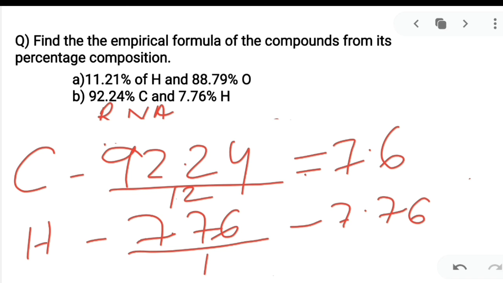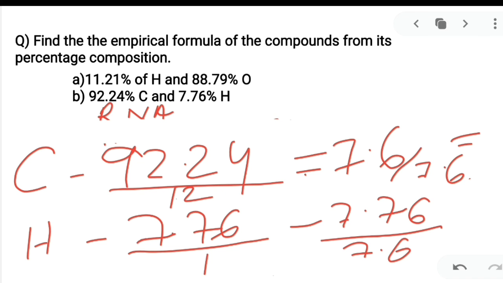So divide by the lowest number. The lowest number is 7.6, so divide both by 7.6. What value will you get? You will get 1. You will get 1. So what is the empirical formula here? The empirical formula is CH.